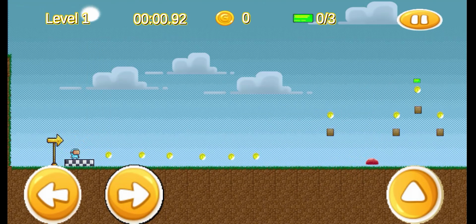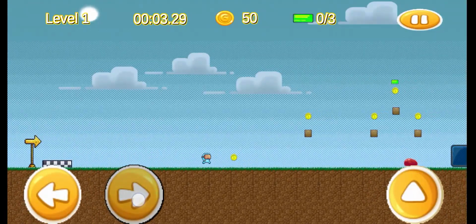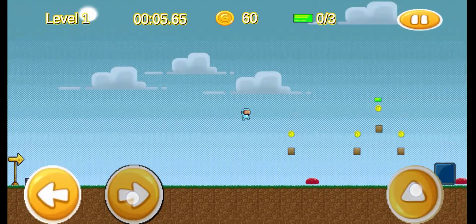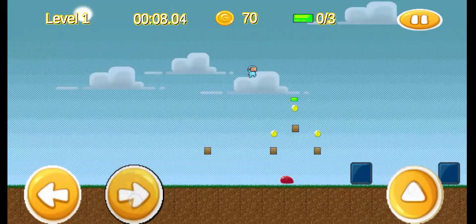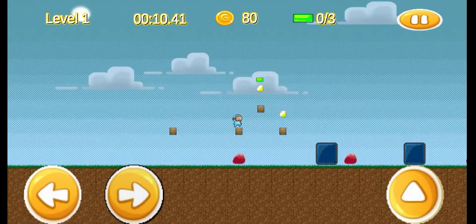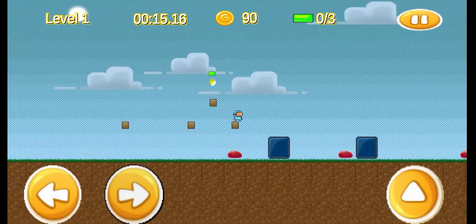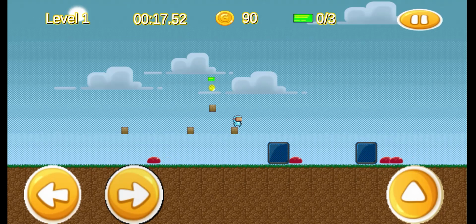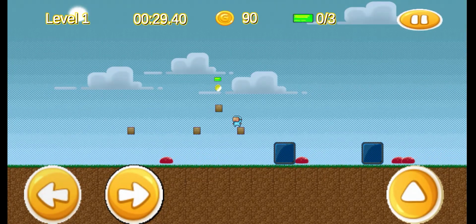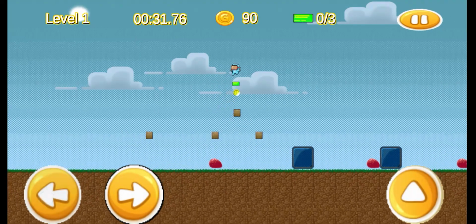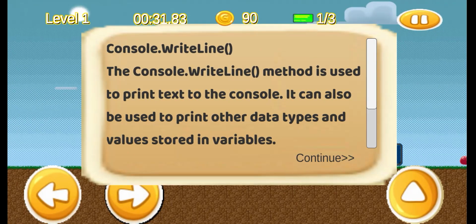The UI of the game consists of the left, right, and jump buttons, which control Virtual Guy's movement. On the top part of the screen are the level, the time, and the current score, which can be increased by collecting coins. The coins are not required to be collected, but each coin collected will add 10 points to the current score. The modules, on the other hand, are required to be collected in order to progress to the next level. Upon collecting a module, a dialog box will pop up that talks about certain C# programming concepts.